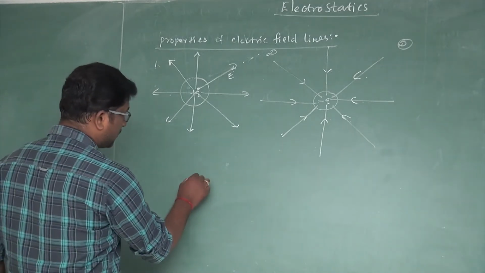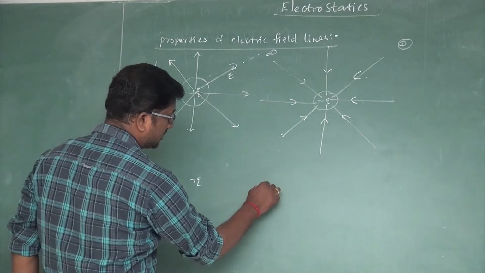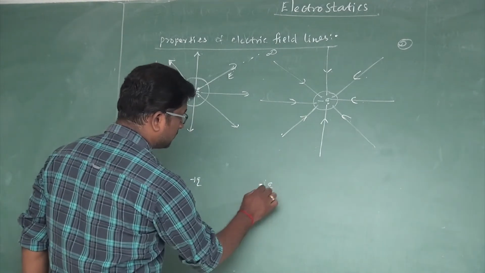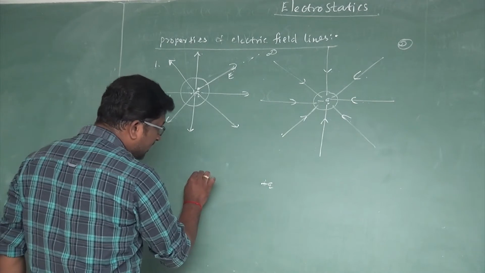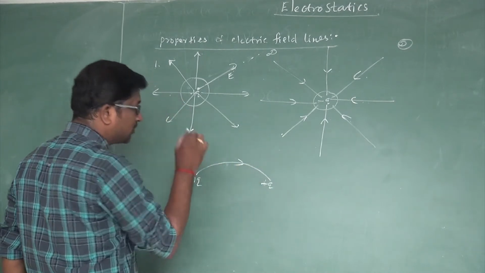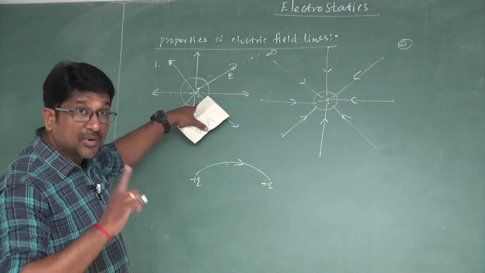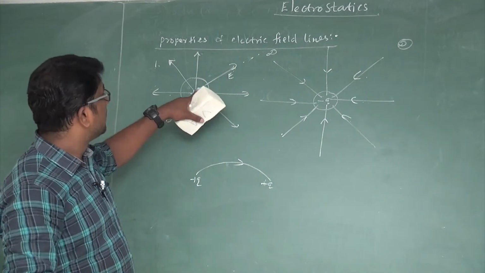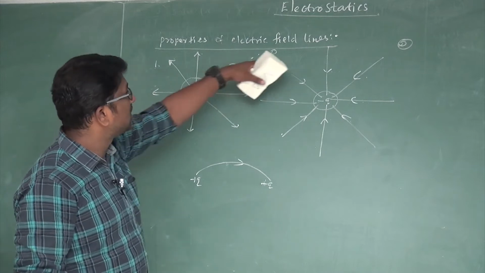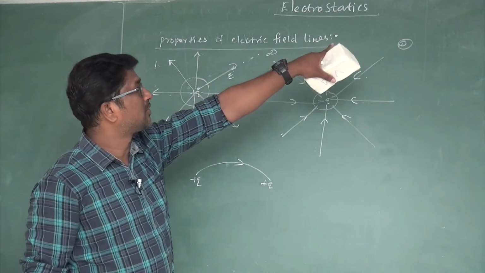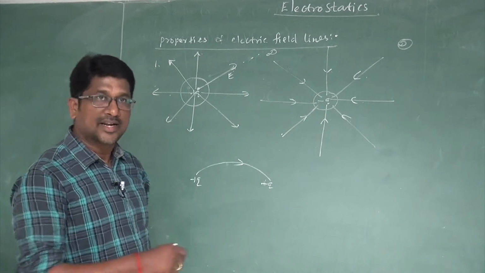Suppose a system of two point charges, plus q and minus q. The electric field lines must start from the positive charge and end at the negative charge.